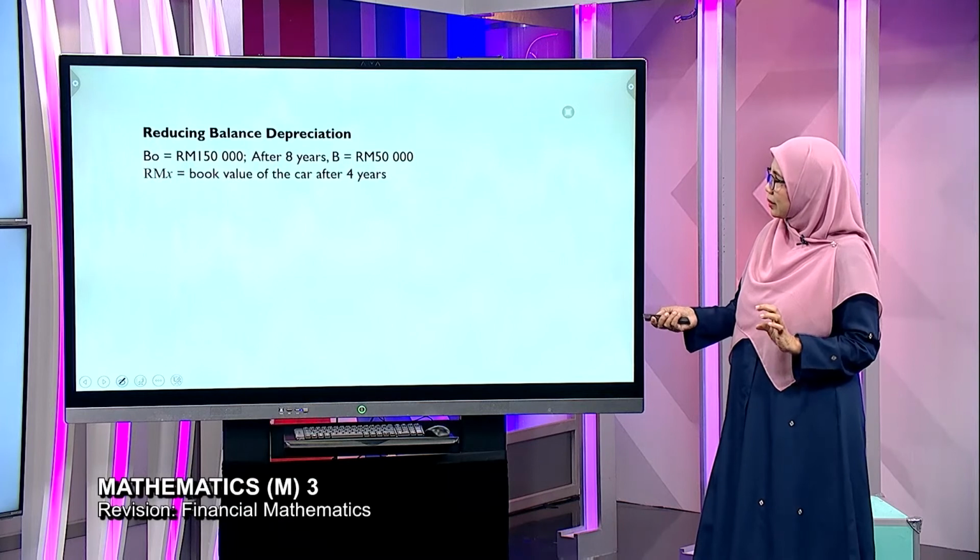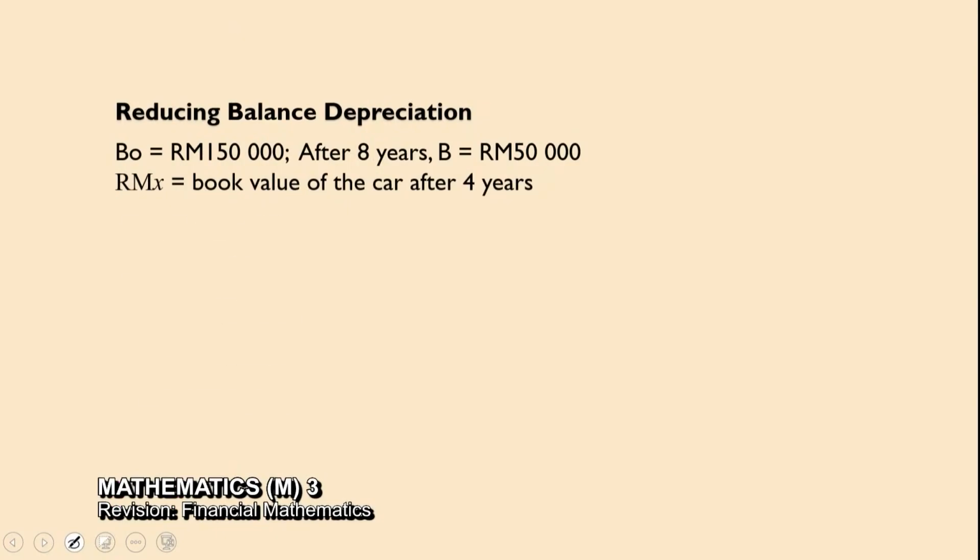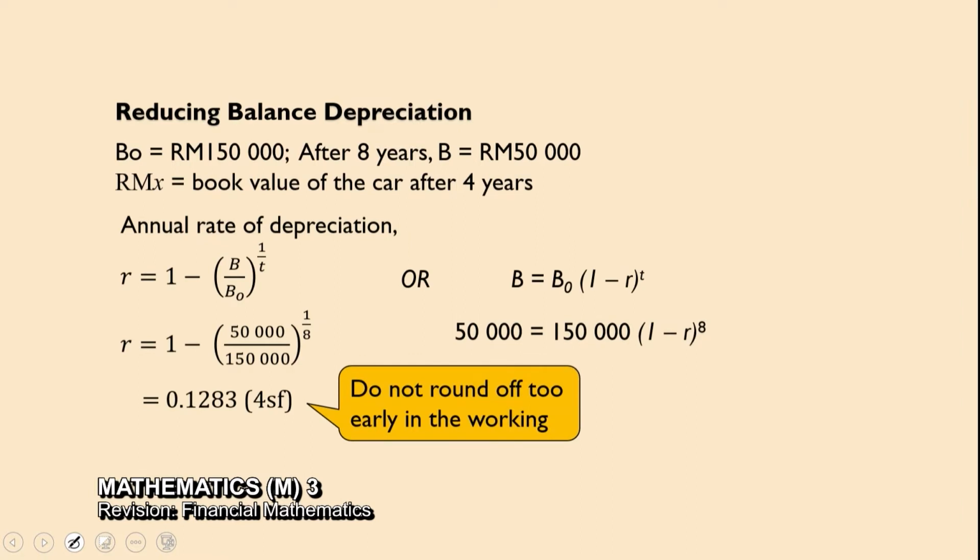Next, for reducing balance depreciation method, you have to find the rate of the reducing balance rate of depreciation. So we have two formulas here. Either use that formula given in the textbook or you can use the book value for reducing balance depreciation. This is very important. In working, do not round off the value. Round off to at least 4 significant figures or else you will lose mark because of error in accuracy.